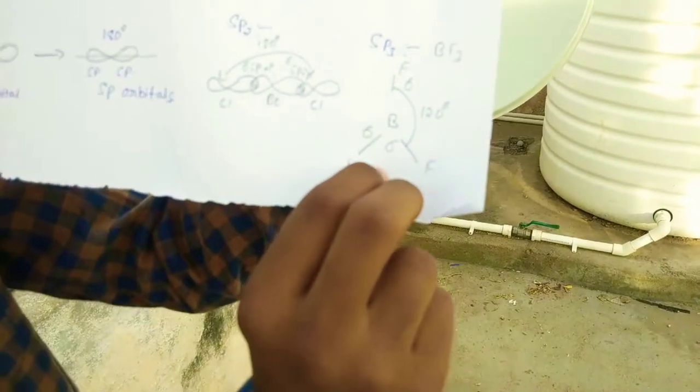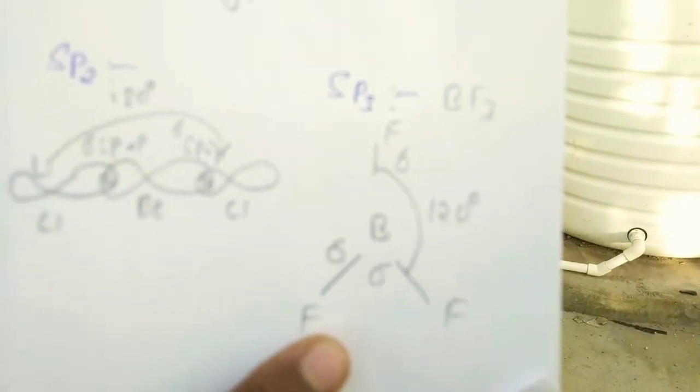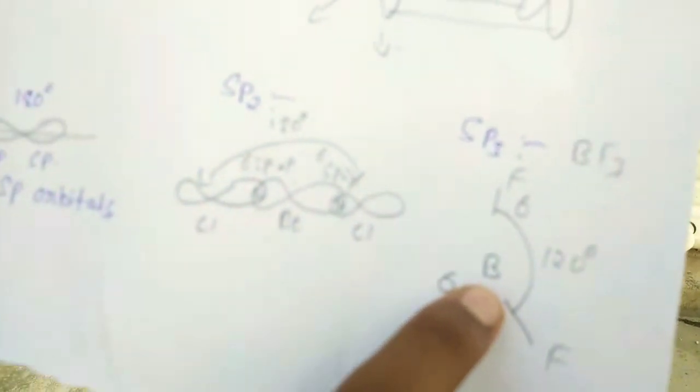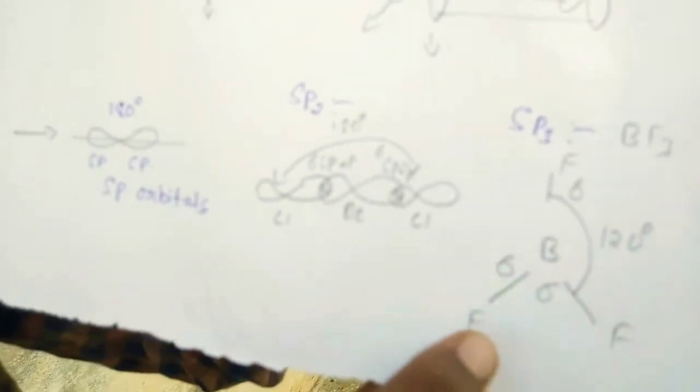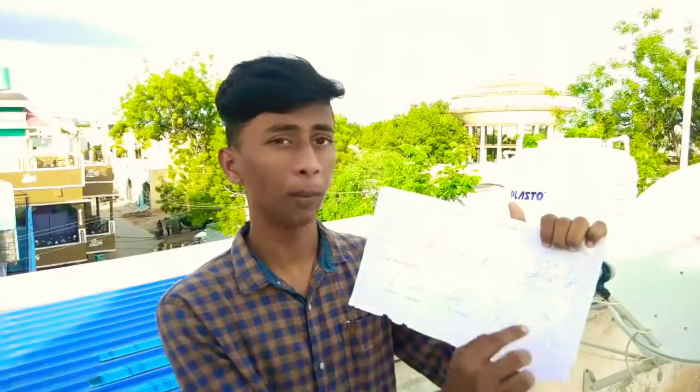Next coming is sp3 hybridization. In this, we take one example, BF3. In BF3, there is a single B and three F's. We have to draw three F's. The bond angle between two F's is 120 degrees. Are you understood? I hope you all are understood. In this way, the chemical bond takes place between electrons and elements. Are you understood? I hope you all are understood.